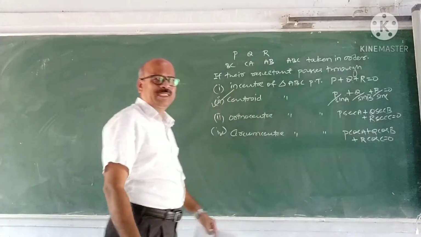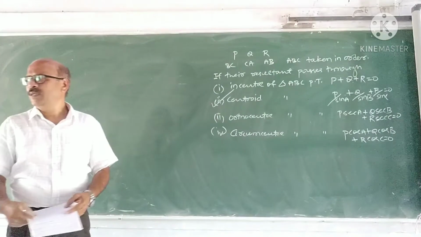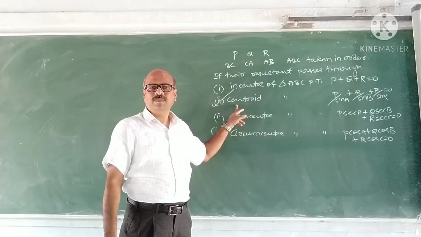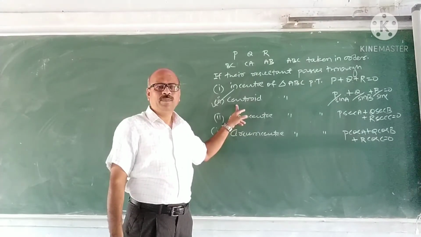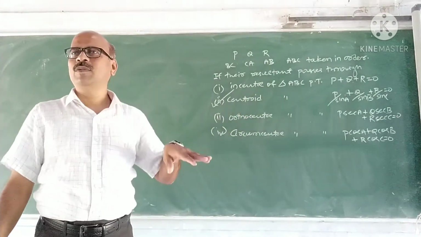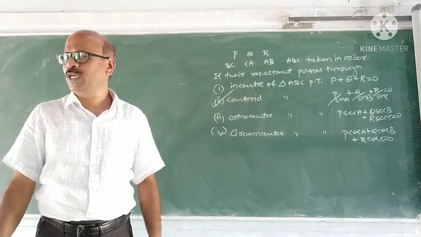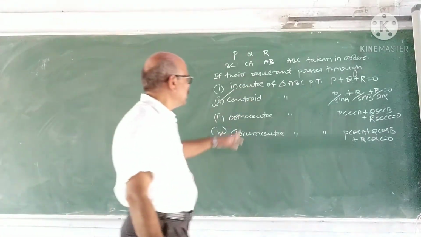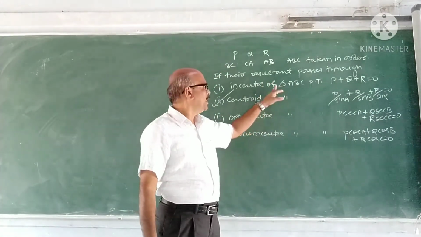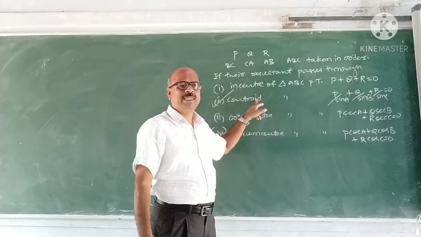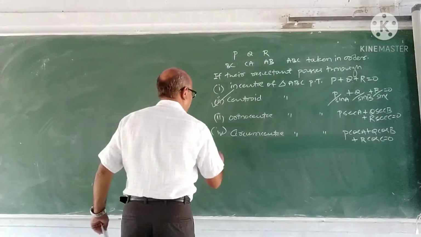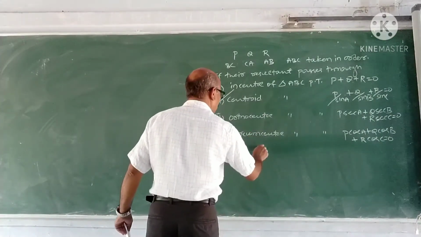This one already I explained, centroid. In the previous problem, we came across this concept. If the resultant passes through centroid, then you have to take the moment of the forces about centroid, and algebraic sum of the moments must be 0. You have to use that one in all the four cases. Only thing is, you have to find out the distance of the force from the points incenter, centroid, orthocenter and circumcenter. That is the important thing here. Take first one. Resultant passes through incenter.